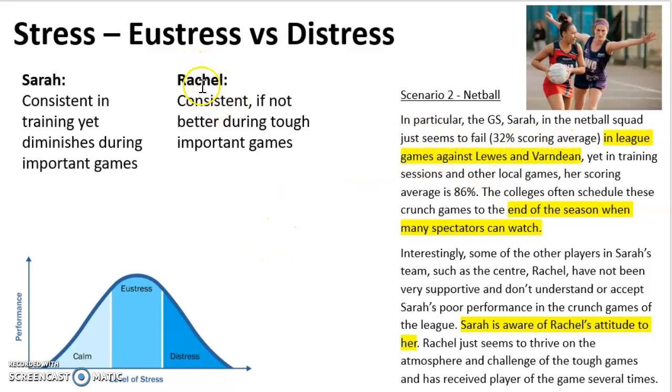Rachel, on the other hand, is consistent, if not better, during the tough and important games. As it's shown here, she receives player of the game several times throughout the season and during the tough games. So this shows that Rachel is likely to experience eustress during her performance, which is why she's performing so well against Lewis and Varndine.